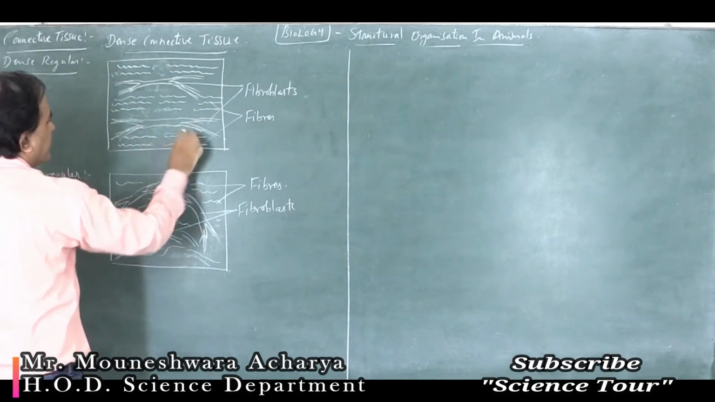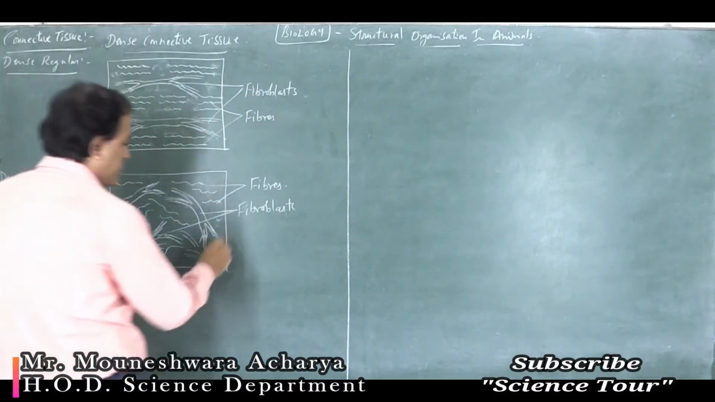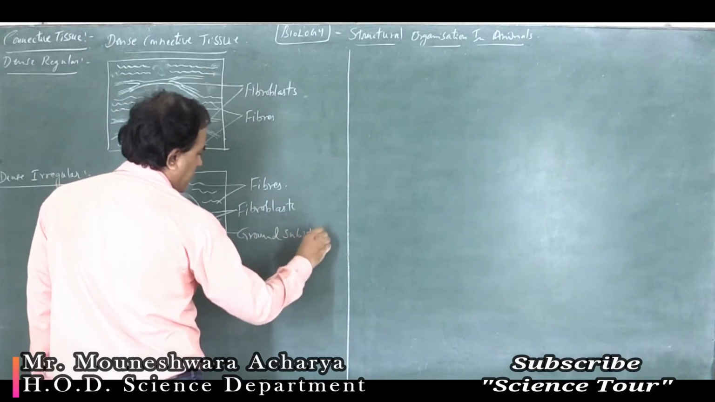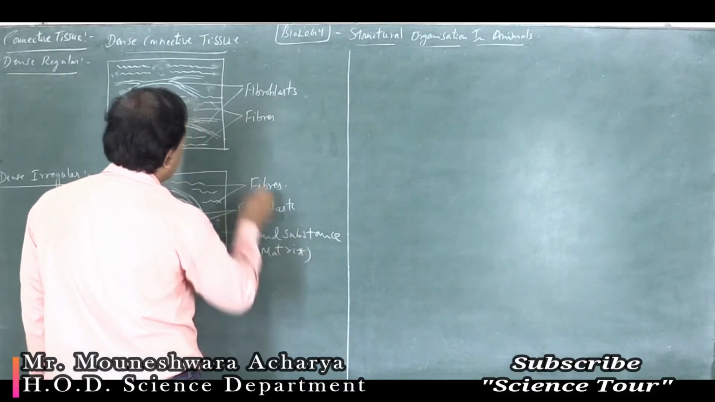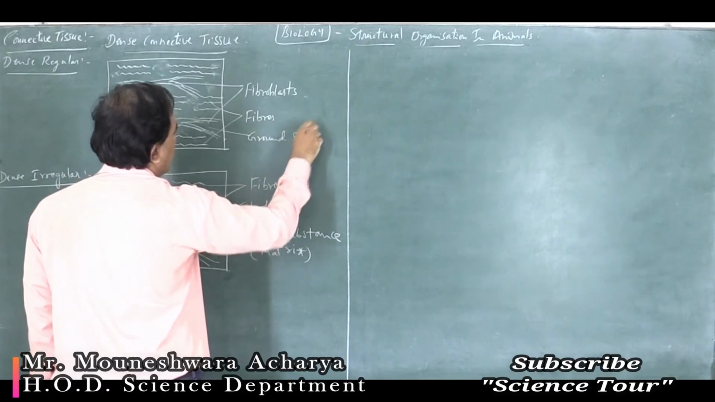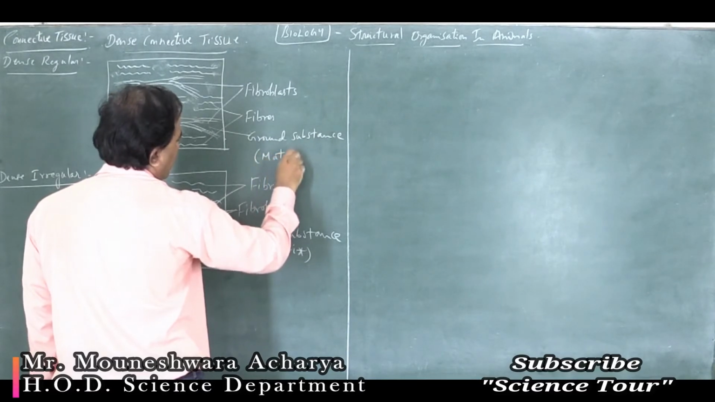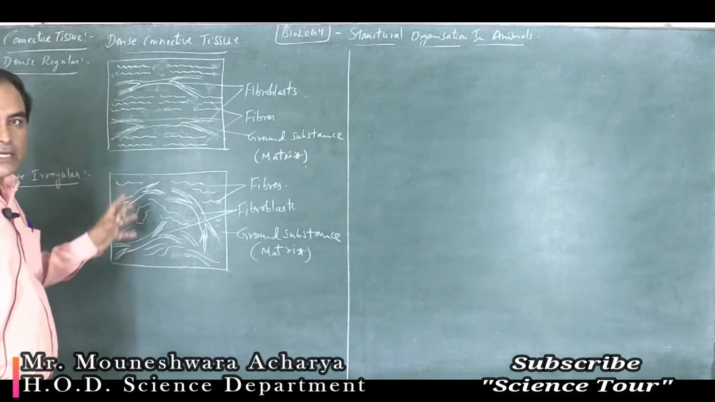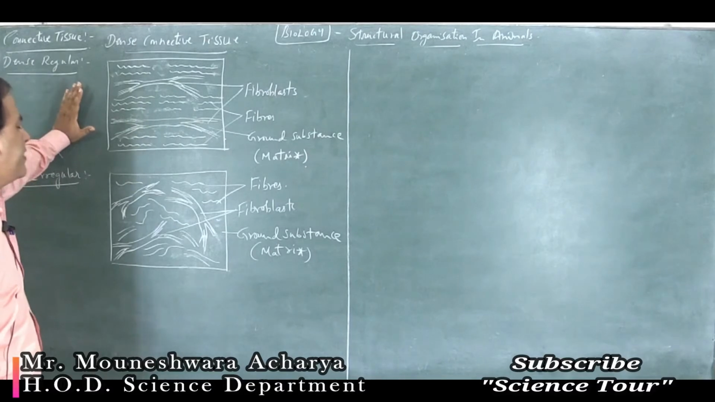So this matrix or the ground substance is secreted by the fibroblast cells themselves. So this is the ground substance or the matrix, which mainly contains polysaccharide. It is a type of carbohydrate.